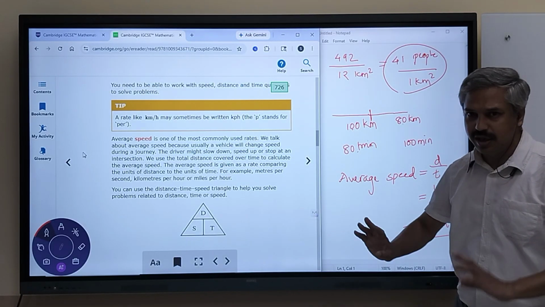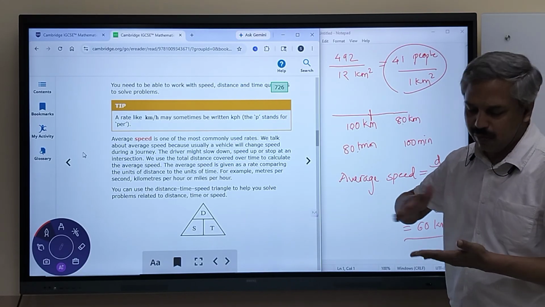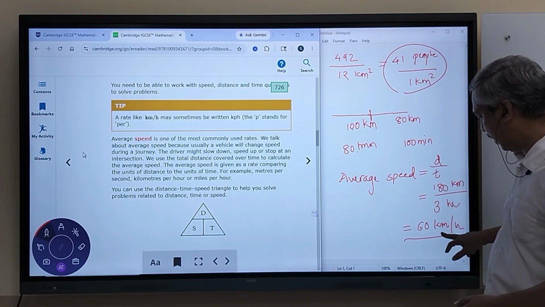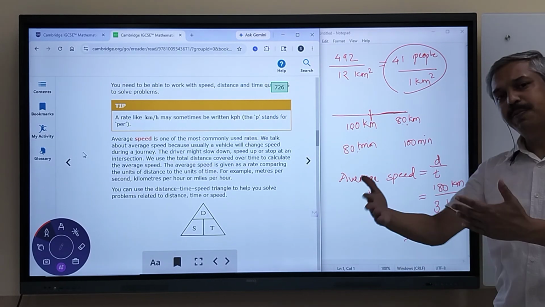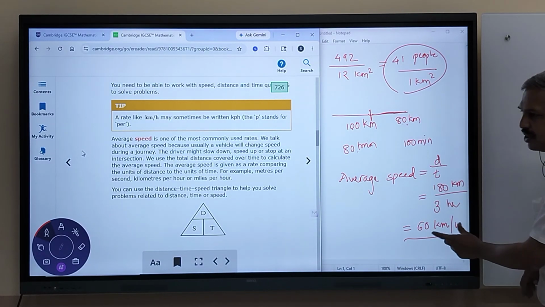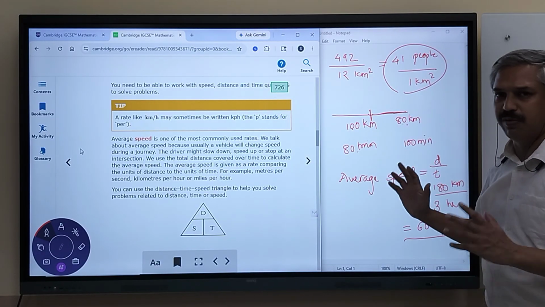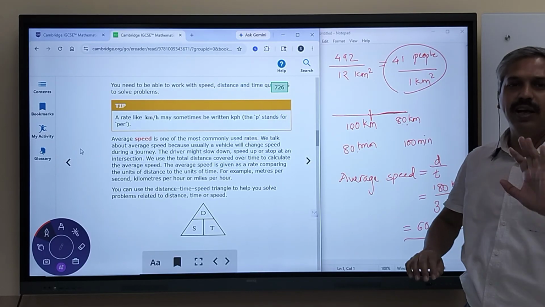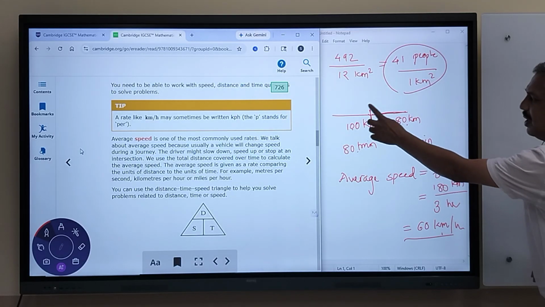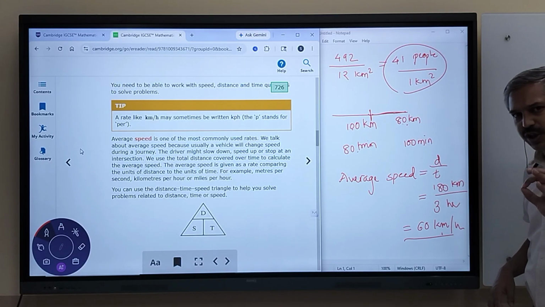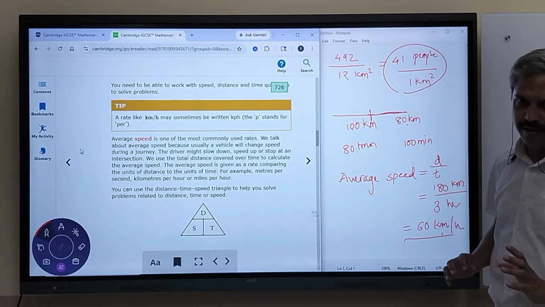This is not the instantaneous speed, or the speed all the time. When the traffic was very less, the car was going at a much faster speed than 60. But when there was more traffic, the roads were narrow, the speed reduced and it went much below 60. Everything put together, the average comes out to 60 km per hour. This is not the actual speed every moment of time, but the speed for the overall journey, because this is the overall distance upon the overall time.